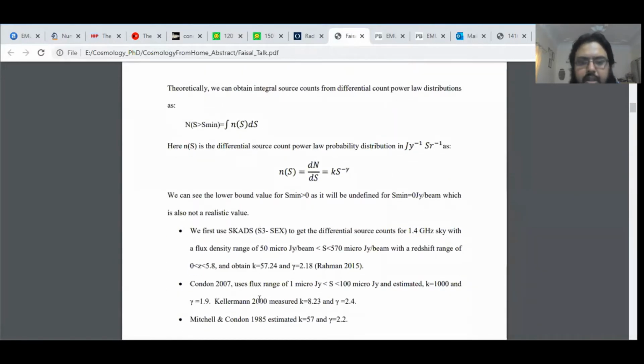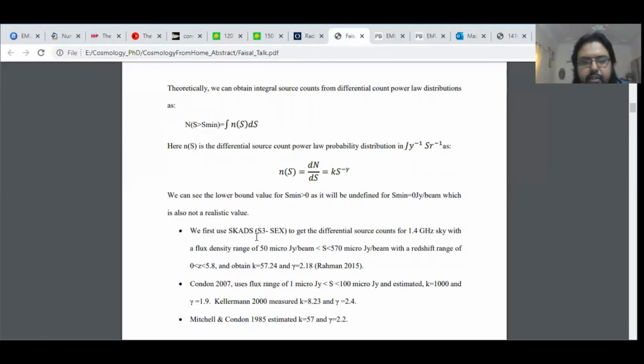So we'll first start with the integral and differential power law distributions. This is the differential source power law distribution, and if we integrate it, we get the integral source count, which is basically the source count of all the sources above a certain minimum flux limit.